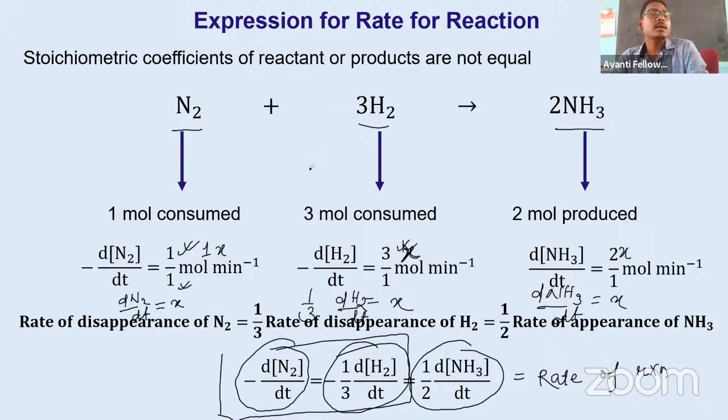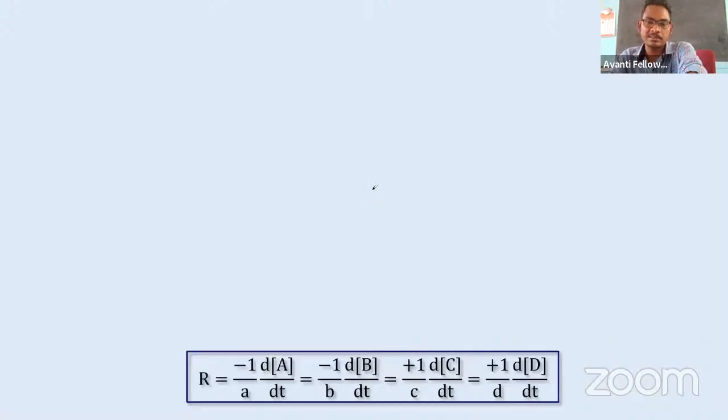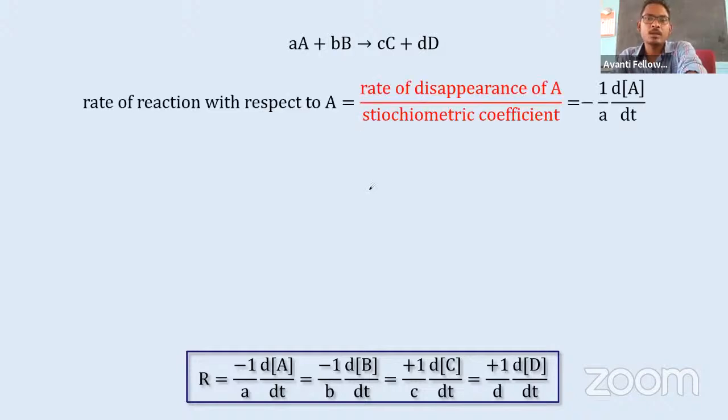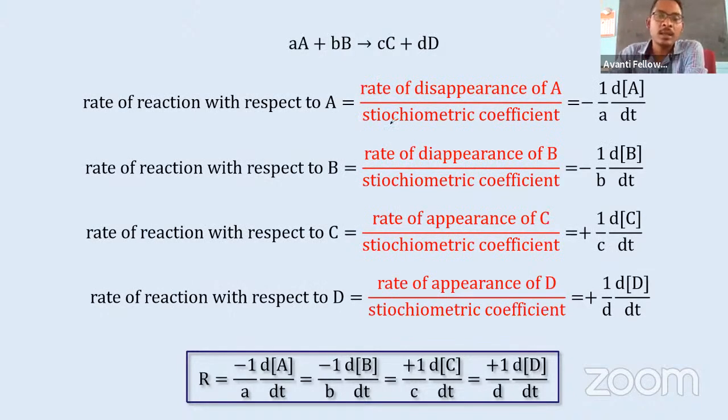Okay, so let's check whether you understood this or not. For that we take a question, and you will solve this. I've already written for this one. Let's generalize for any chemical reaction. Suppose this is our reaction: a mole of A reacts with b mole of B, which will give us c mole of C and d mole of D.